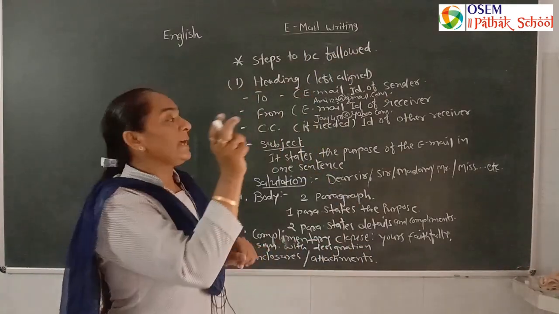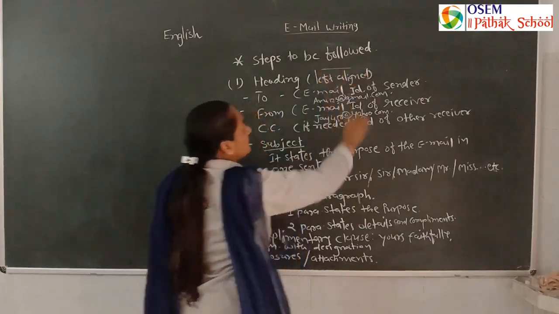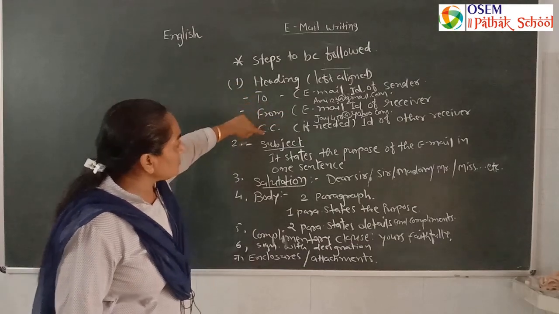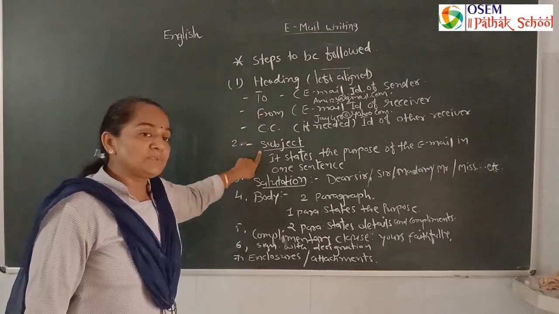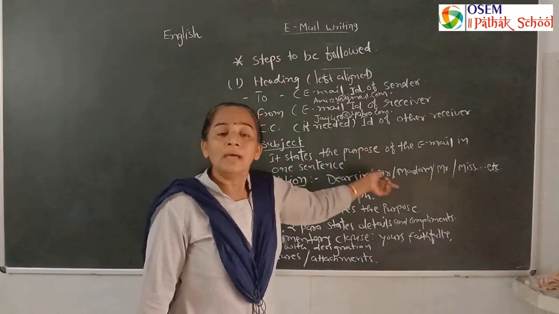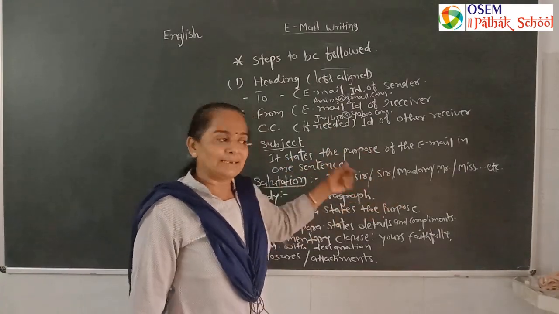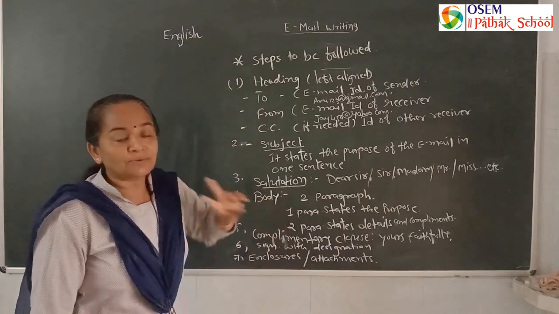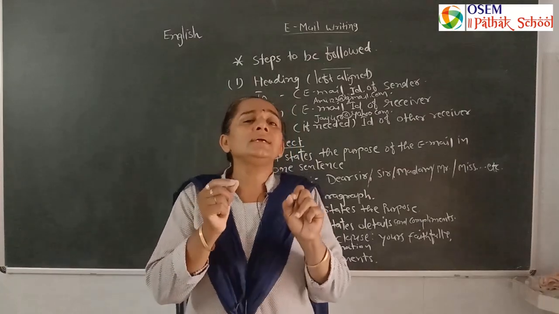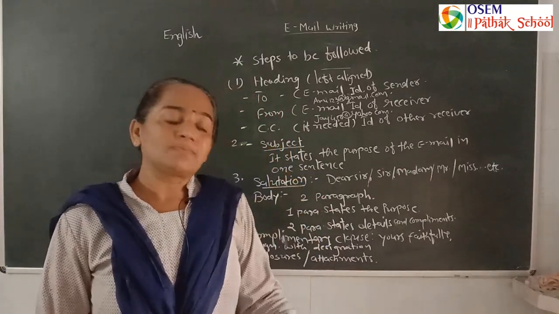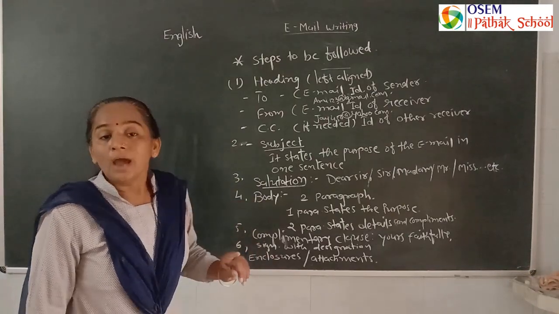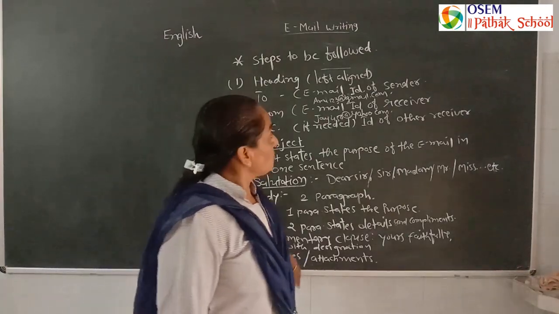First, in the sender we write the email, then we write to, then from, then CC, then subject only in one line, then salutation like dear sir, madam, my dear friend, etc. Then the body of the email, two paragraphs, not more than the word limit, only particular details be given. Then complimentary clause, then signature and then attachment of any document.